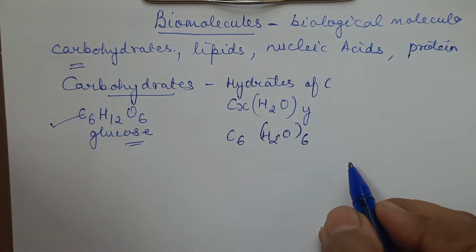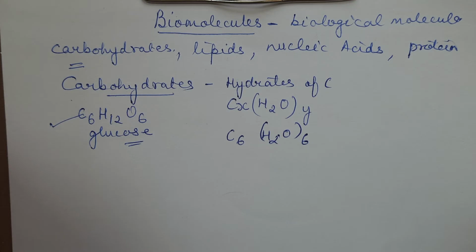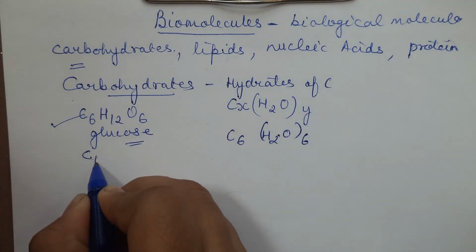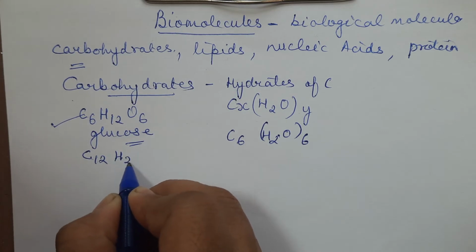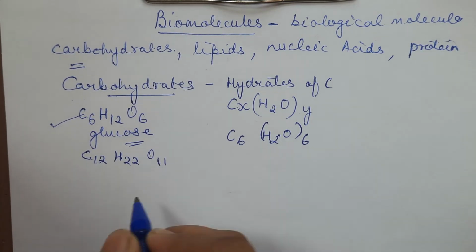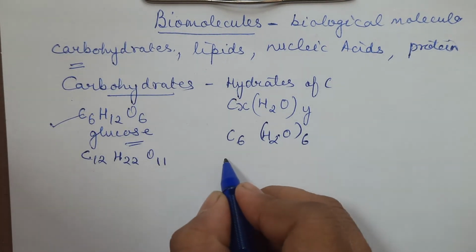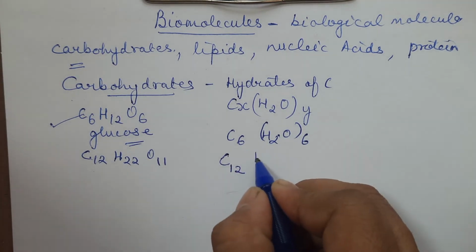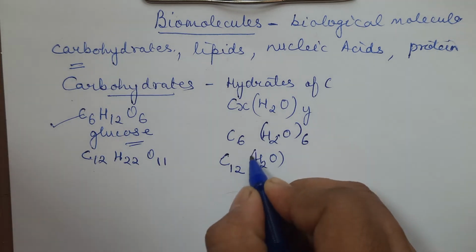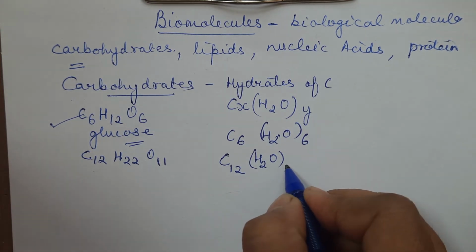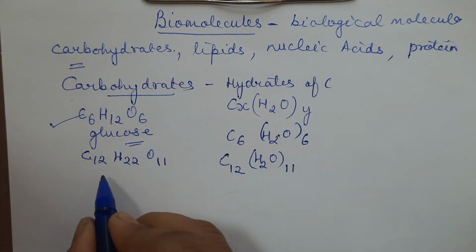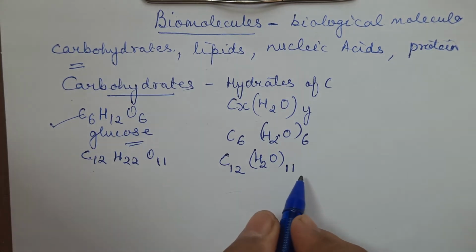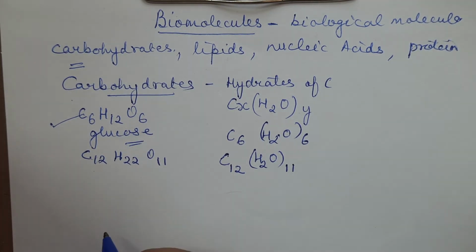This is a hydrate of carbon. Same way, if you take the example of sucrose, C12H22O11, and you change the value of x and y, you can have this x value as 12 and H2O, this y value, if we take it as 11, you will have this formula, C12H22O11. So this is also a carbohydrate.